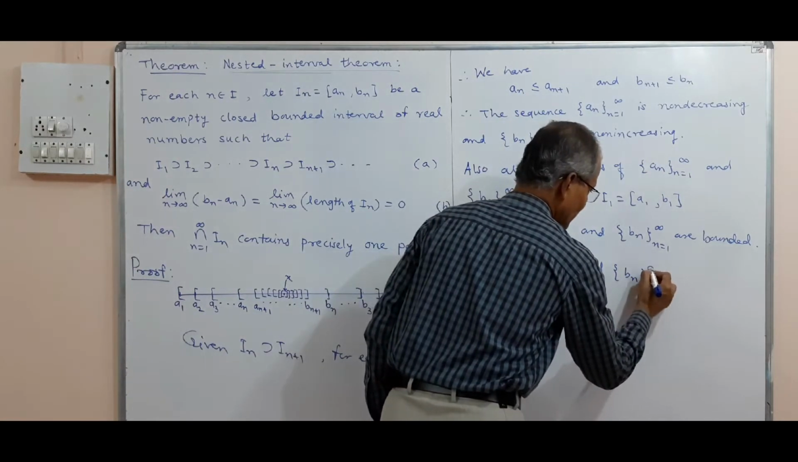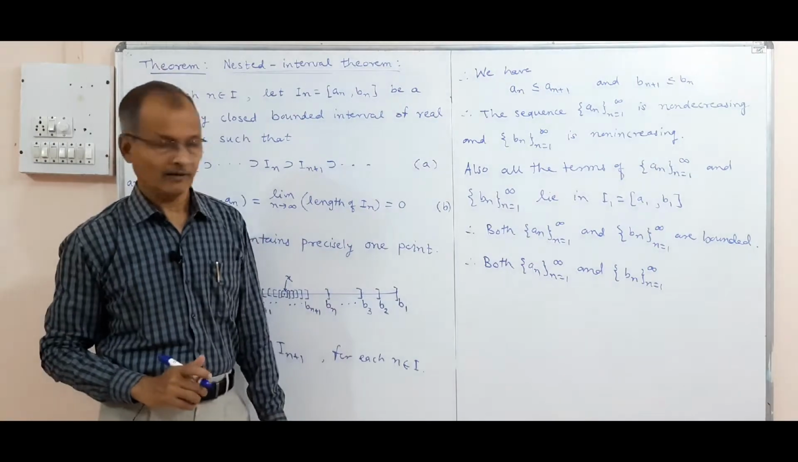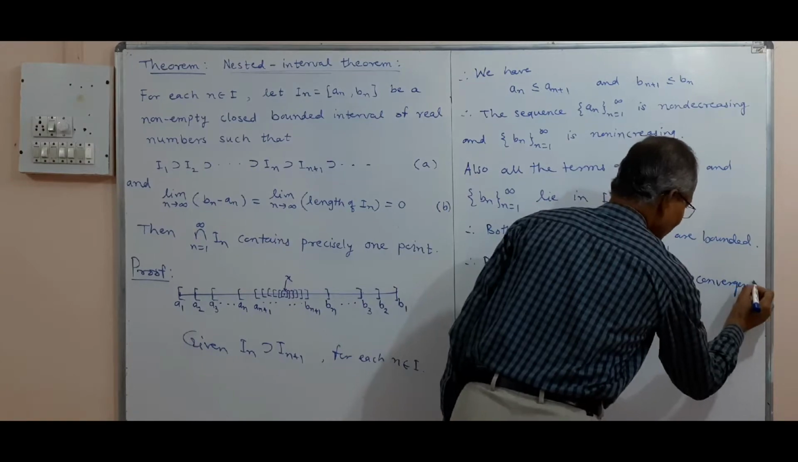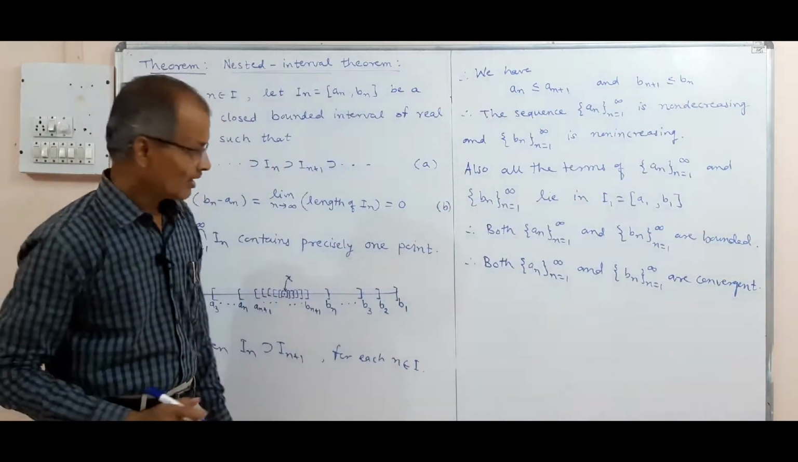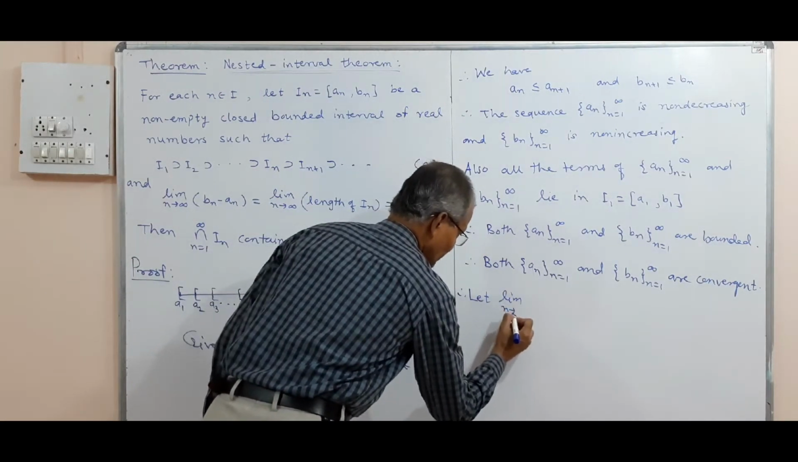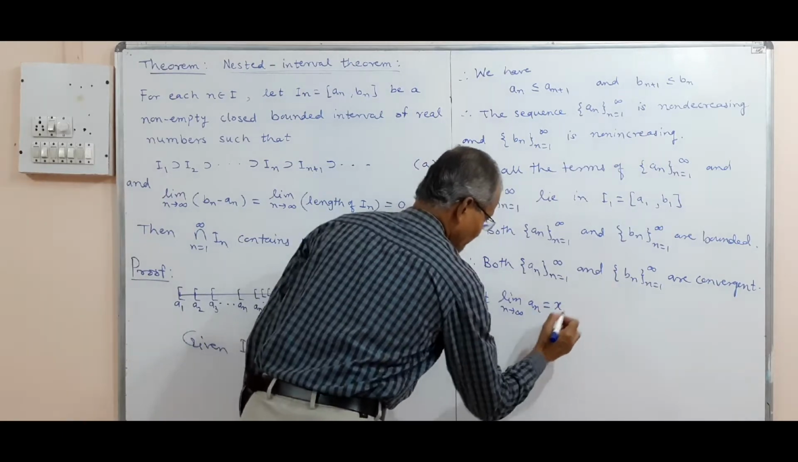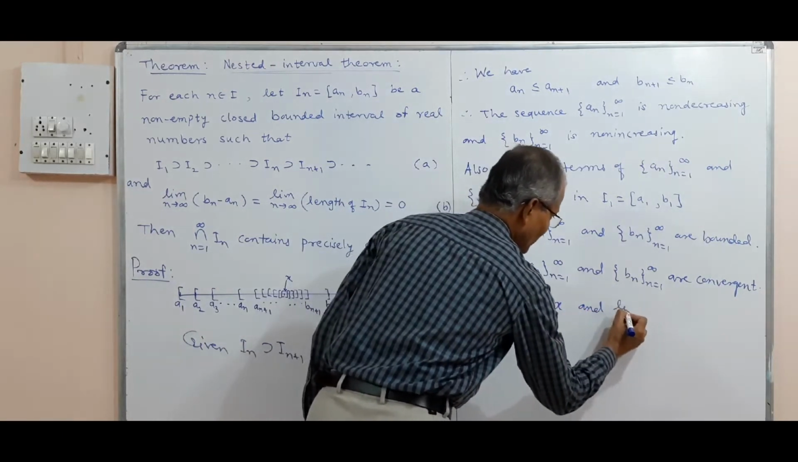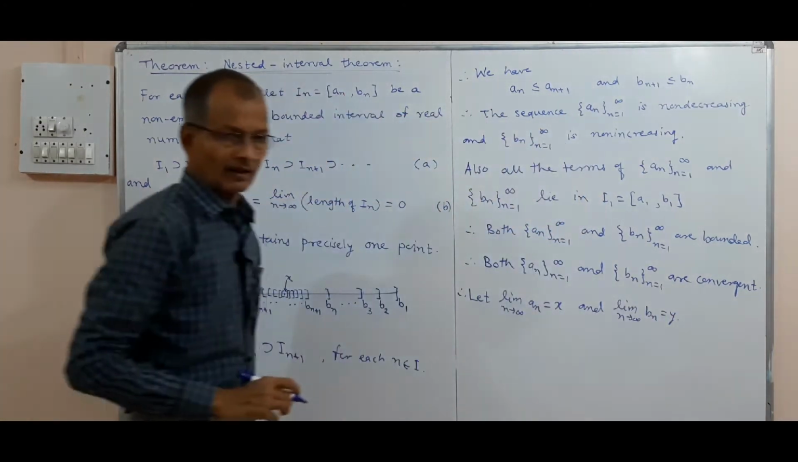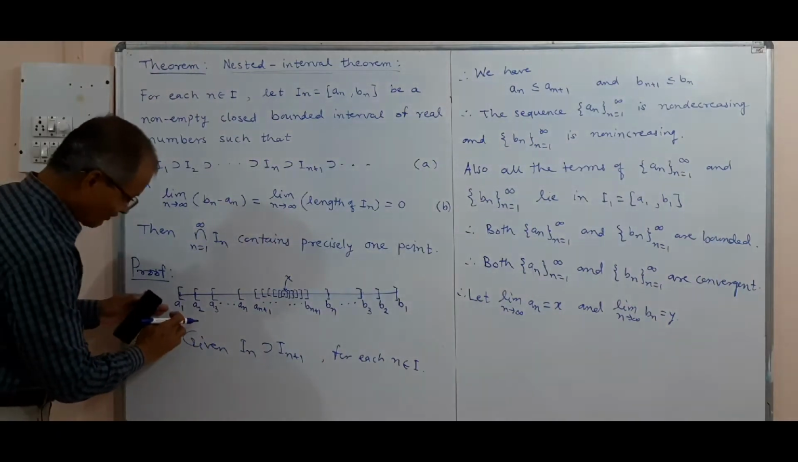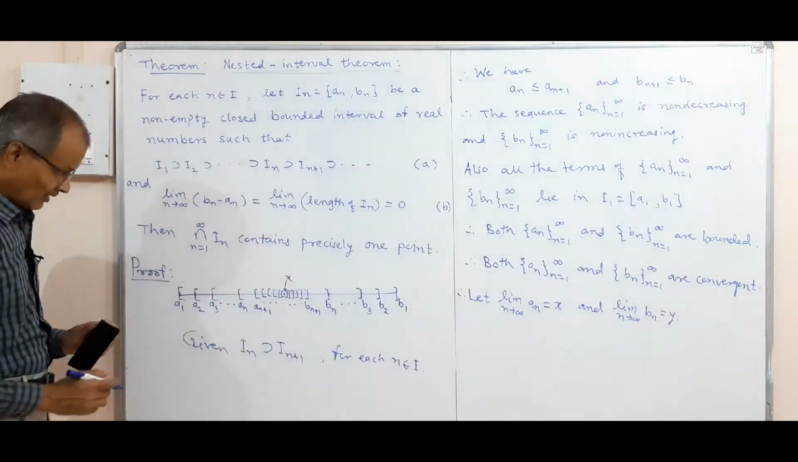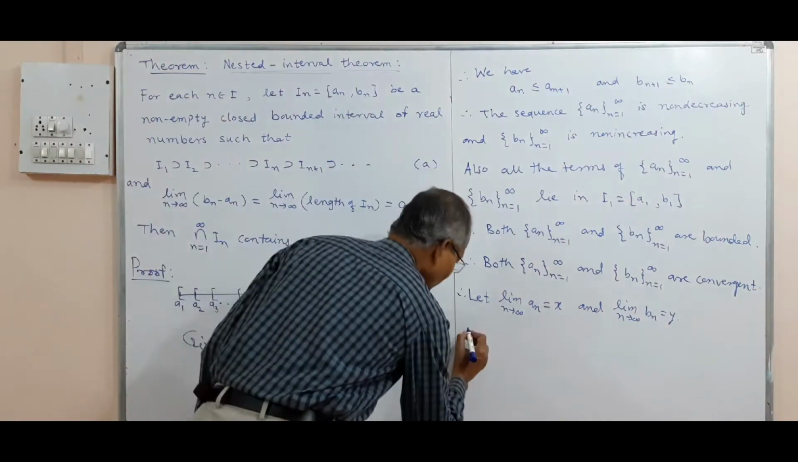Monotone and bounded sequences are convergent. These results we have studied earlier. These both are convergent, which means they will have a finite limit. Therefore, let the limit of an be x, and the limit of bn we shall suppose as y. So suppose a1, a2 approaches x and b1, b2 approaches y.